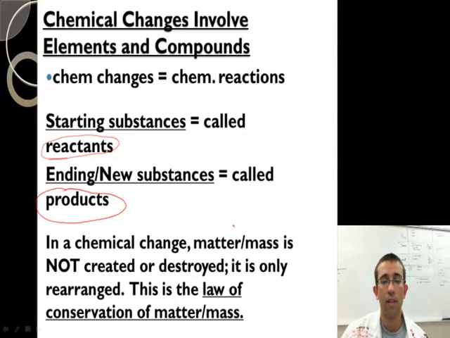Okay? In a chemical change, matter and mass is not created or destroyed. You can't create or destroy mass. It's always there. So basically, however many reactants you start off with, so if you start off with 30 grams of reactants, you must end with 30 grams of products. Alright?